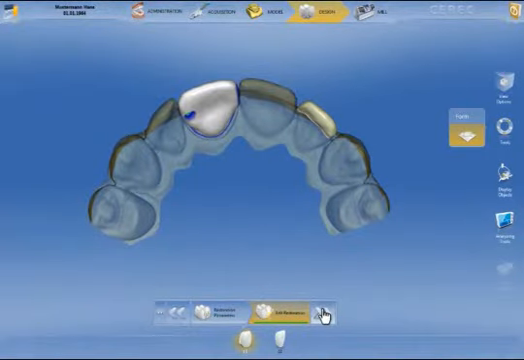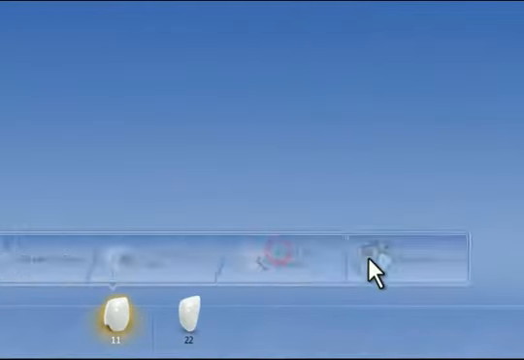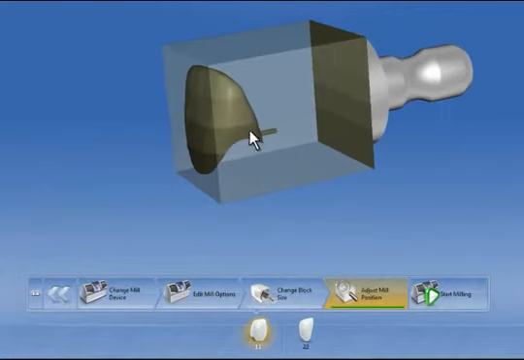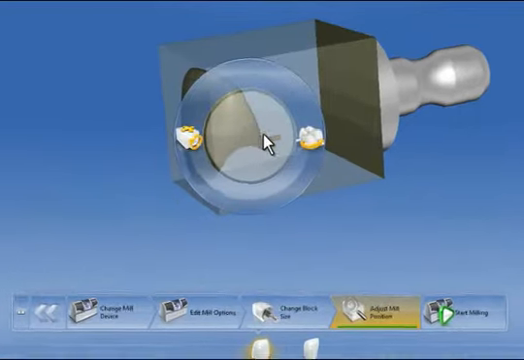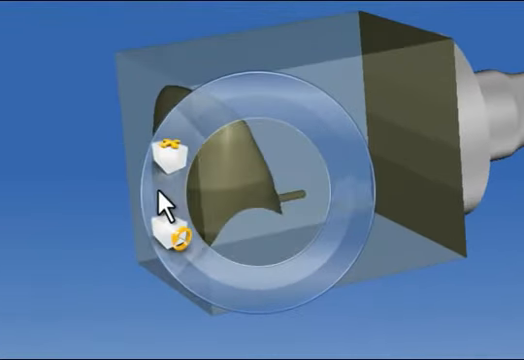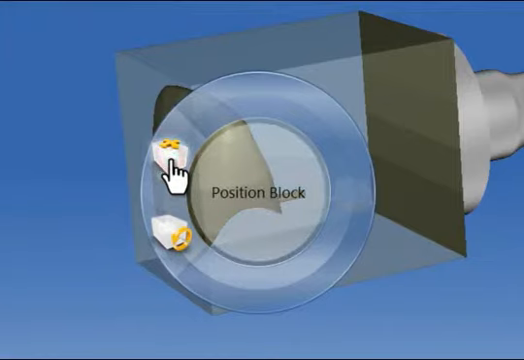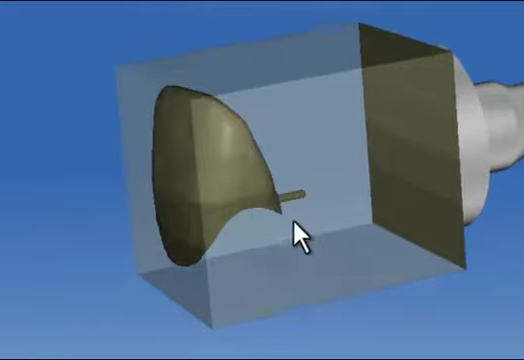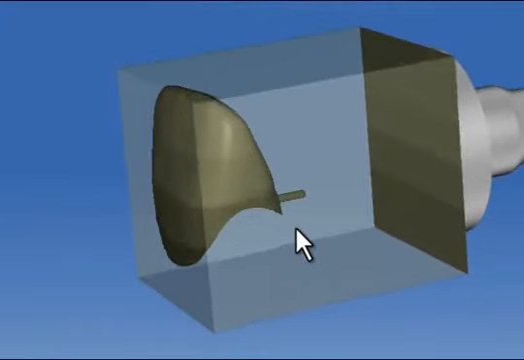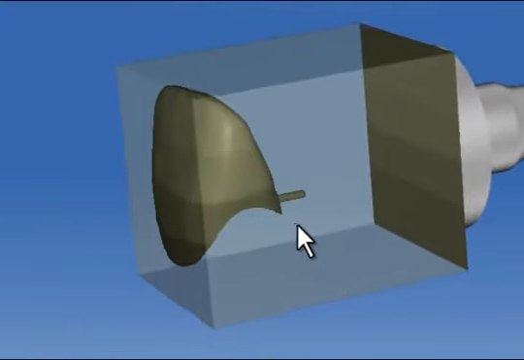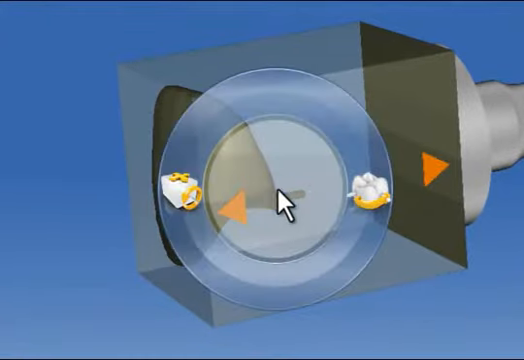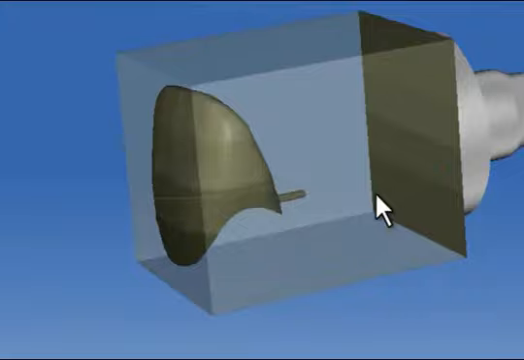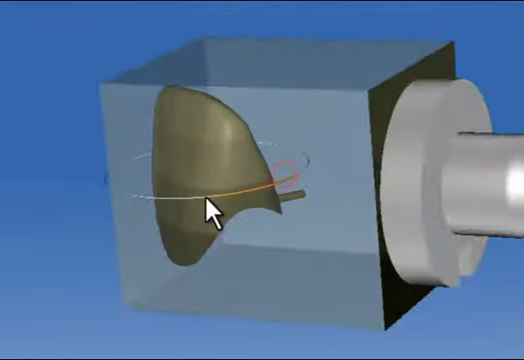After completing the design phase, we now continue to the mill phase. The milling preview is presented. We also have a tool wheel at our disposal. We can either alter the position of the restoration within the block, such as to adapt the color gradient, or change the position of the sprue by rotating the block to allow for our own particular preference.